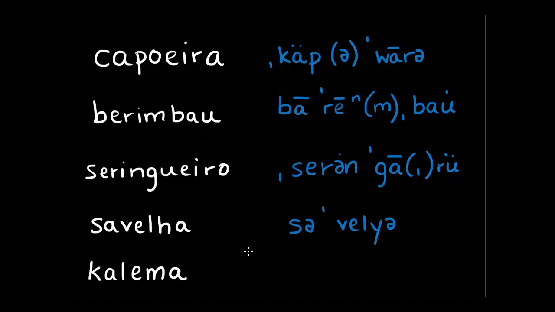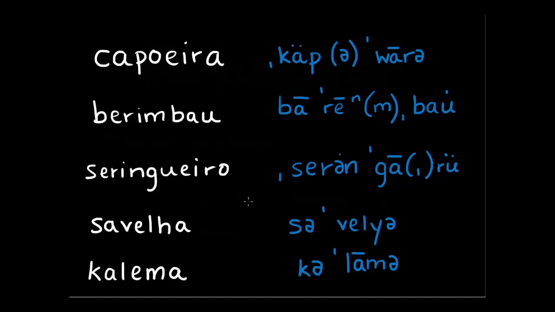Calema. Now this word is somewhat like an exception to Portuguese rules, and that's why I've included it in this list. We'll talk about it later of why it's somewhat like an exception. But the diacritic is ka, lay, long A, M, and a schwa. So calema. So here are our first 5 words of Portuguese: capoeira, berimbau, sarangueiro, savelia, and calema.